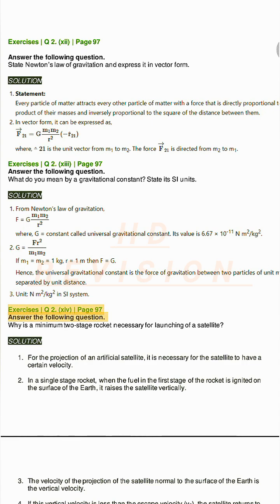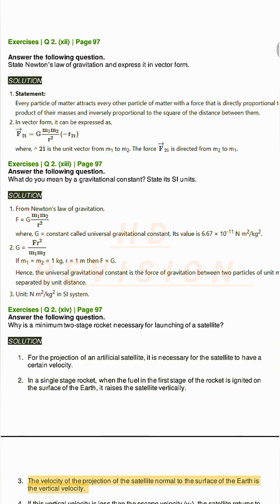Exercises Q2. XIV, page 97. Answer the following question. Why is a minimum two-stage rocket necessary for launching of a satellite? Solution. 1. For the projection of an artificial satellite, it is necessary for the satellite to have a certain velocity. 2. In a single-stage rocket, when the fuel in the first stage of the rocket is ignited on the surface of the Earth, it raises the satellite vertically.